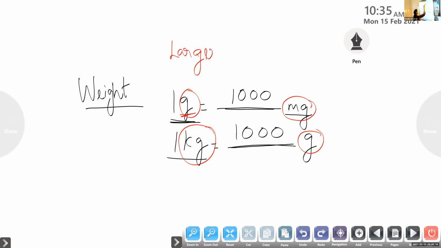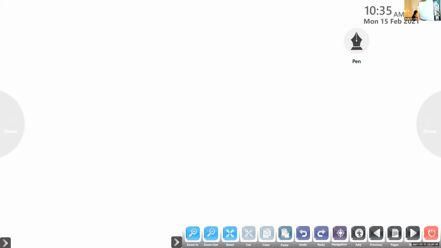So larger to smaller, what do we have to do? Multiply. Smaller to larger, going back, that is divide. Okay, children, here we are learning only 2 units. 1 gram, 1000 milligram. Don't forget this. 1 kilogram, 1000. Now one more, that is capacity. So children, what do we have for capacity?